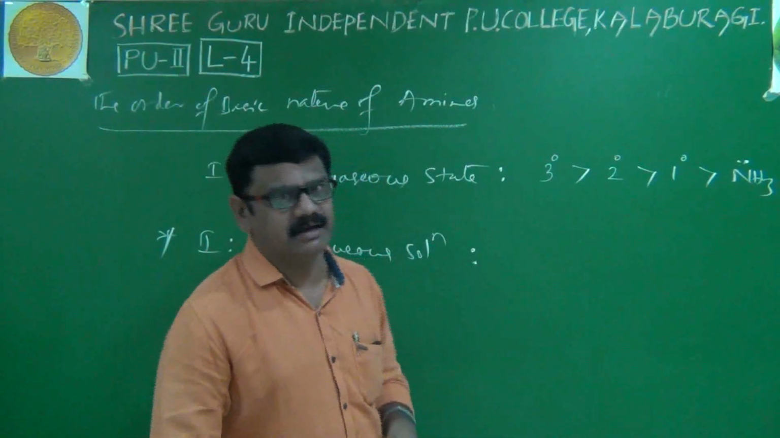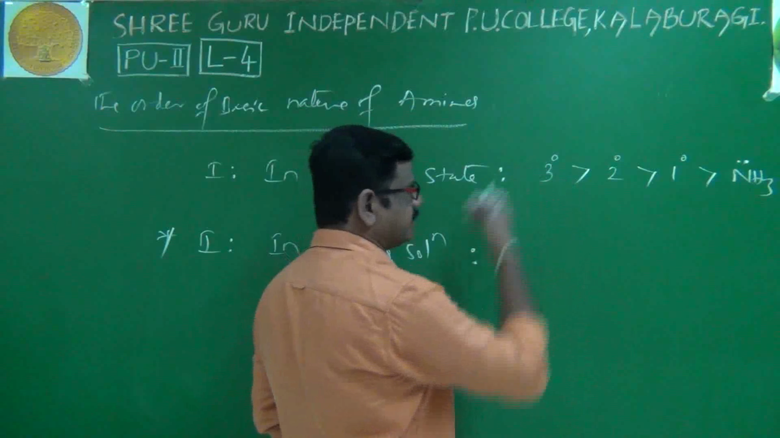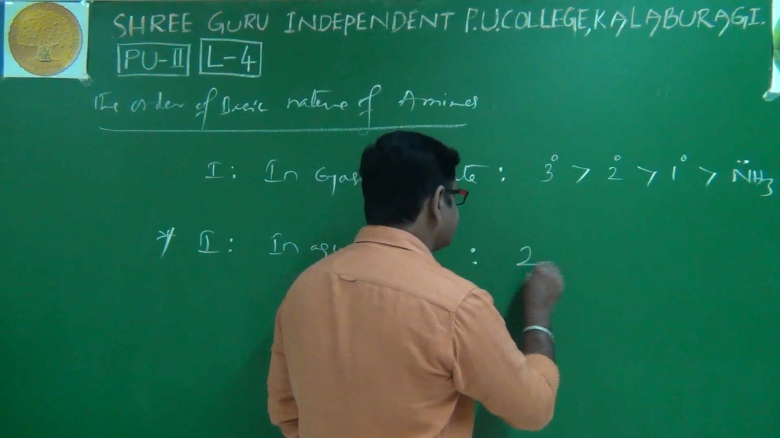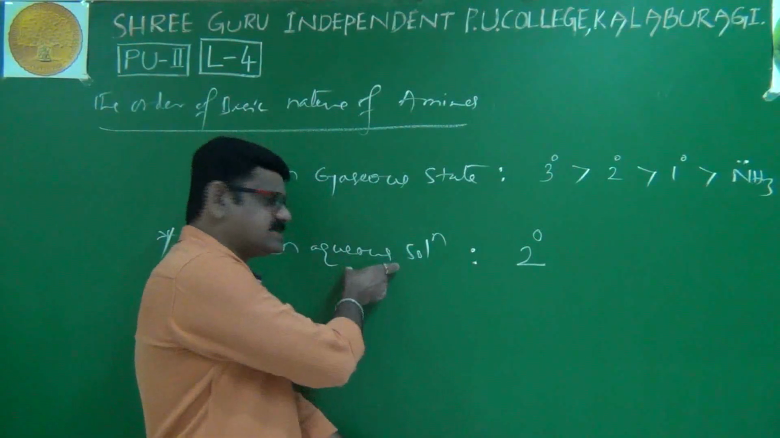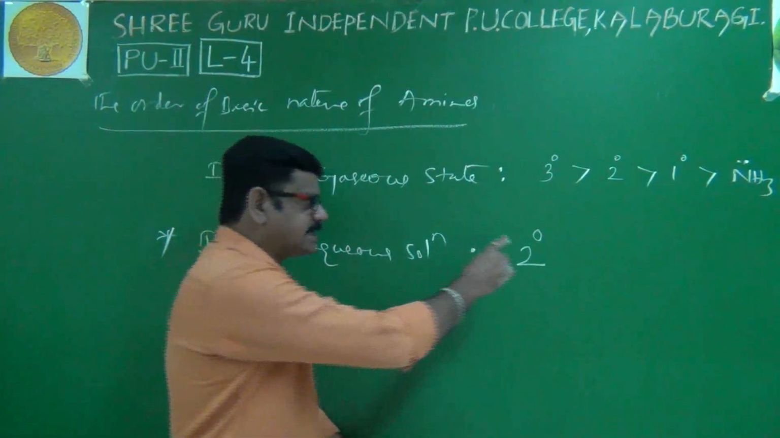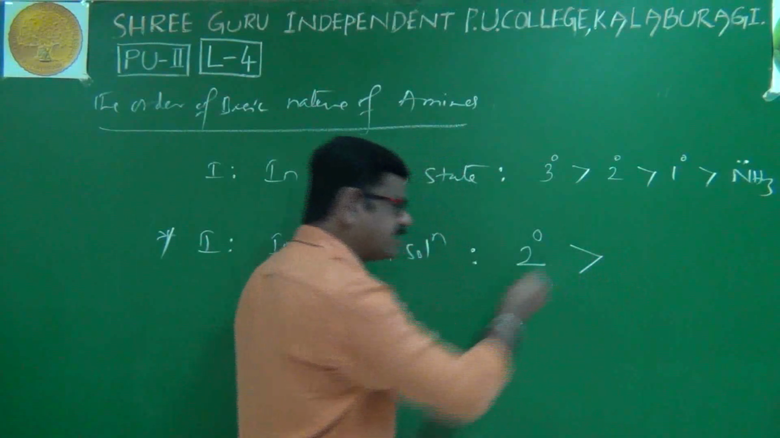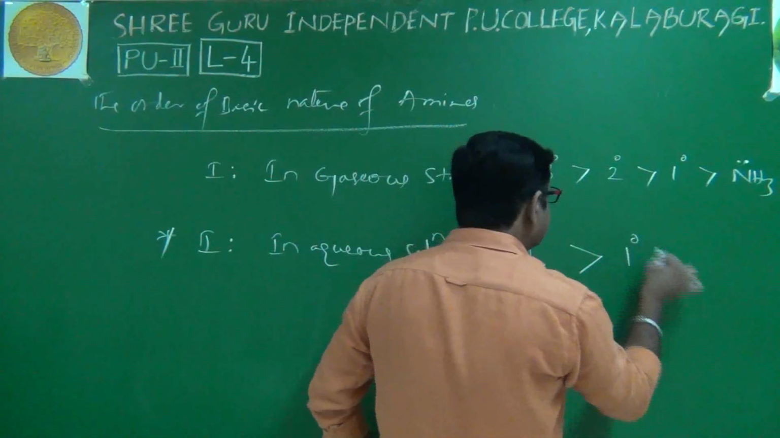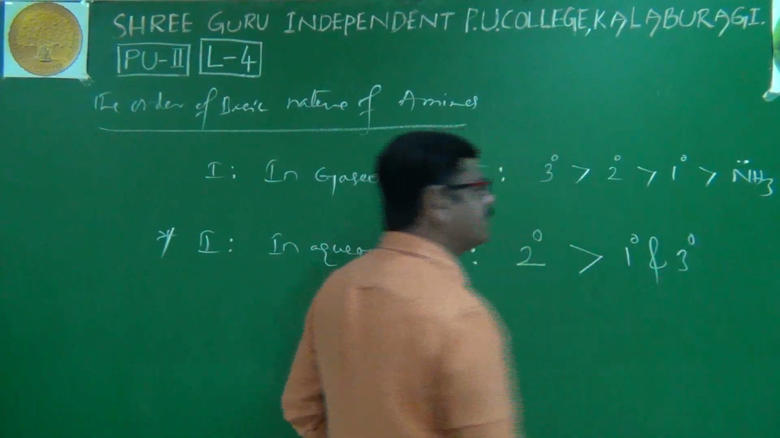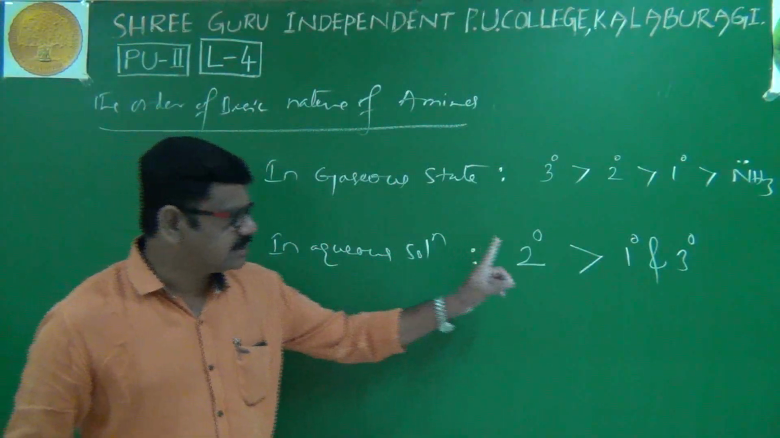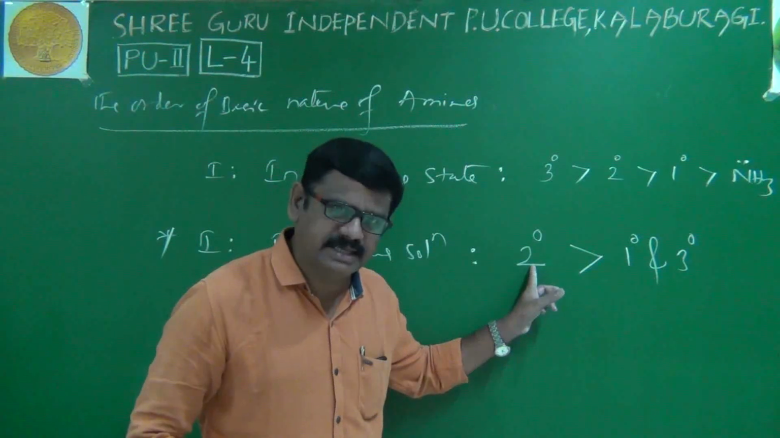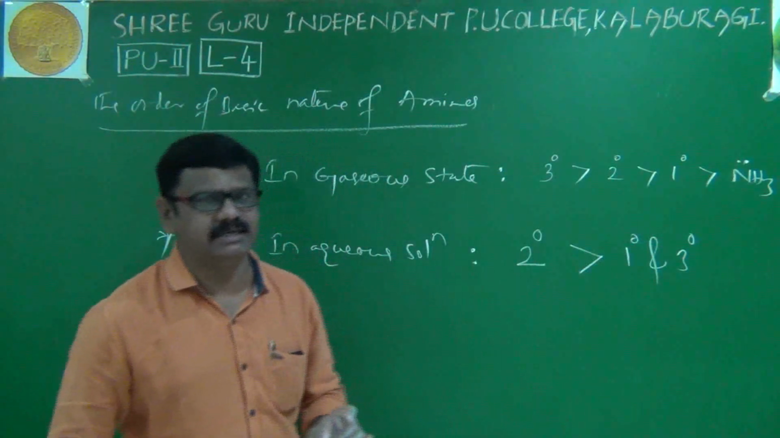What is its order? The order is like this. Instead of tertiary, the highest basic nature is secondary amines. I'll repeat. In aqueous state, secondary amines have the highest basic nature, more than primary and tertiary amines. Once again, in aqueous state, secondary amines are more basic than primary and tertiary.